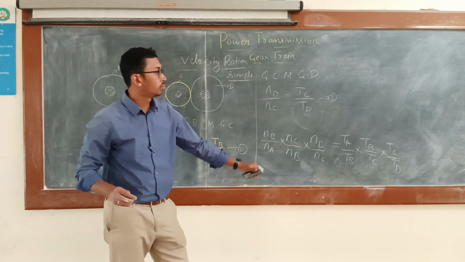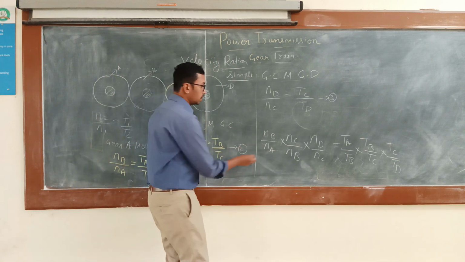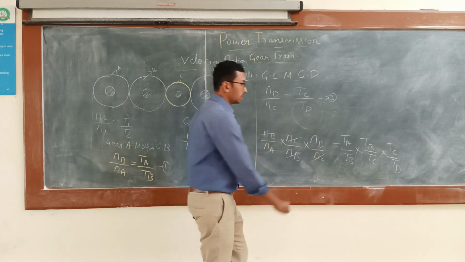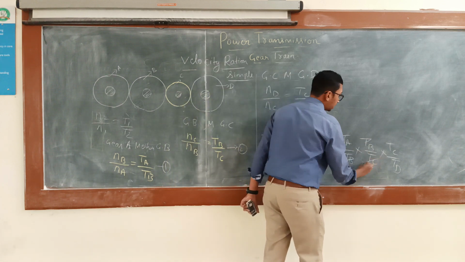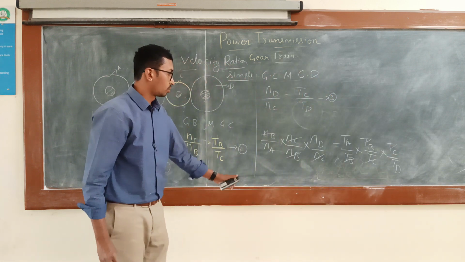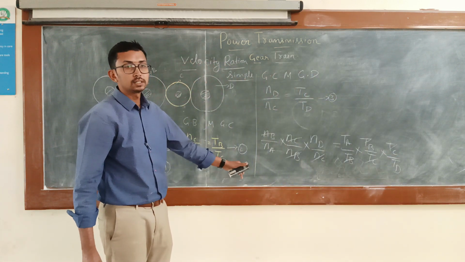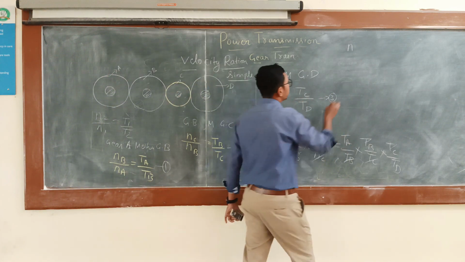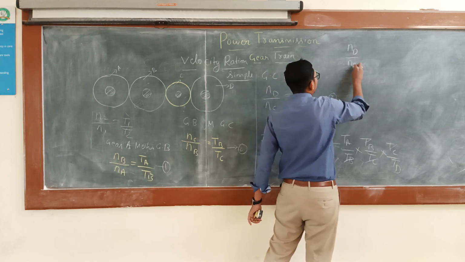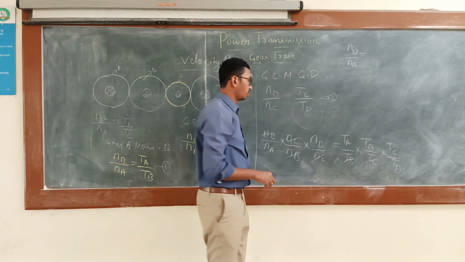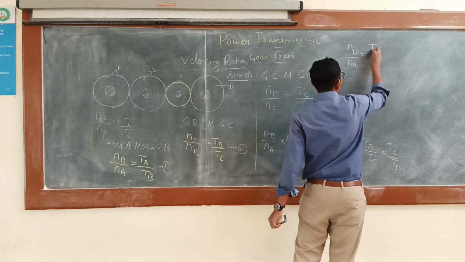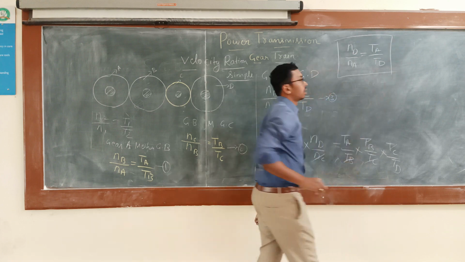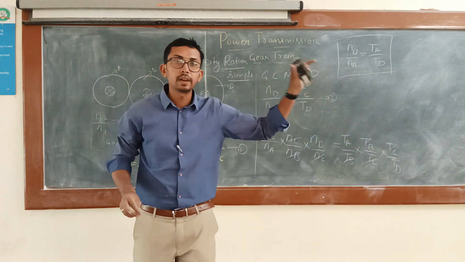So this is the overall velocity ratio. So what happens here? NB cancels, NC cancels, TB cancels, TC cancels. So what is the meaning of this? The overall velocity ratio of this simple gear train arrangement is ND by NA, is equal to what? TA by TD. So this is the overall velocity ratio of simple gear train.